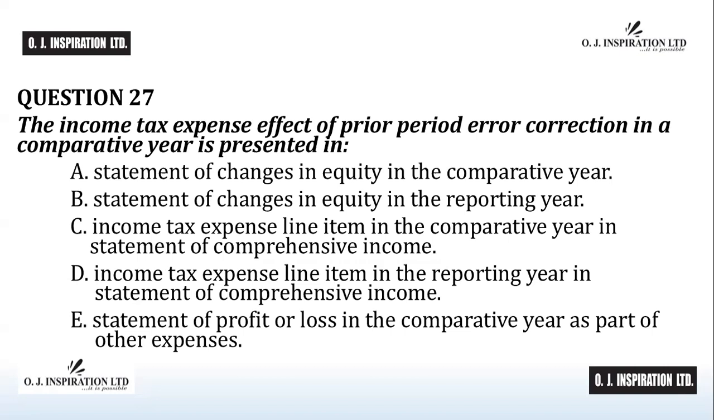Time up. The answer to question number 27 is C. Income tax expense line item in the comparative year in statement of comprehensive income. The income tax expense effect of prior period error correction in the comparative year is presented in the income tax expense line item in the comparative year in statement of comprehensive income. C is the answer to question number 27.